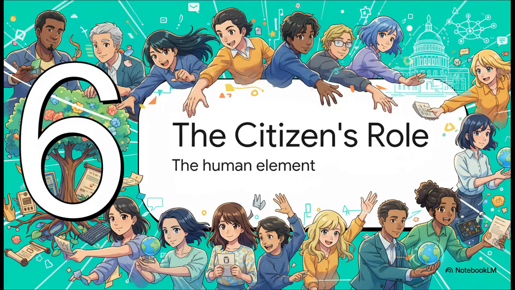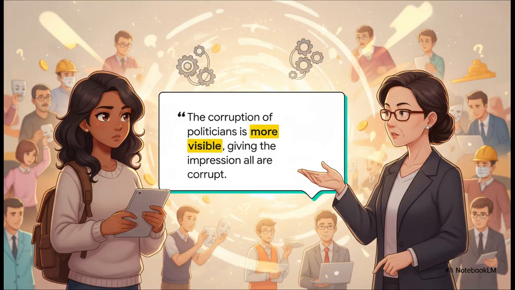Section 6. The citizen's role. Look, we can talk about laws and institutions all day long, but ultimately, the human element is what makes or breaks a democracy. Our source text features this fascinating dialogue between a pretty cynical student named Rose and her teacher, Madame Lindo. Rose just assumes all politicians are terrible and that getting rid of them will solve everything. But Madame Lindo points out a really hard truth.